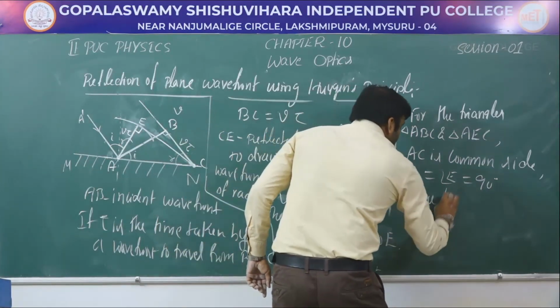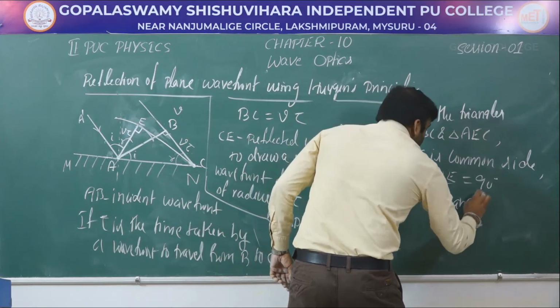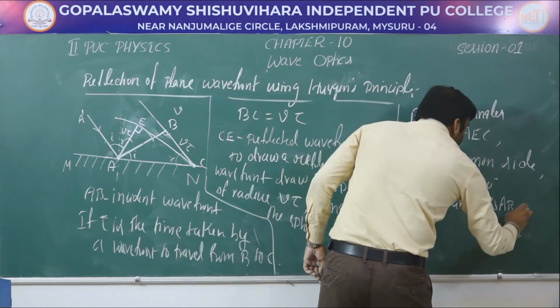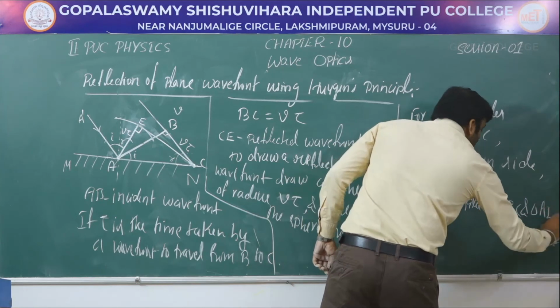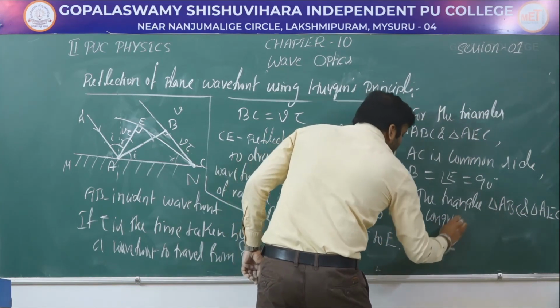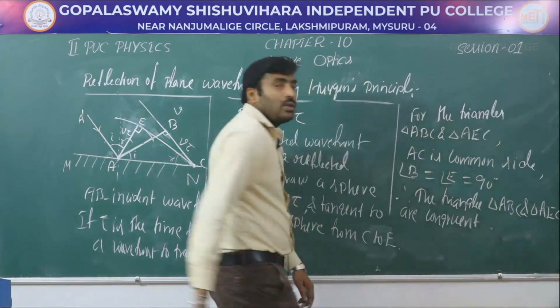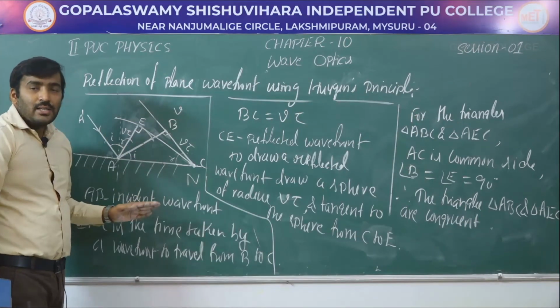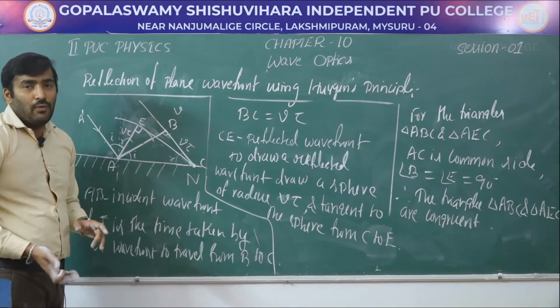Therefore, the triangles ABC and AEC are congruent. For congruent triangles, the similar angles are equal.